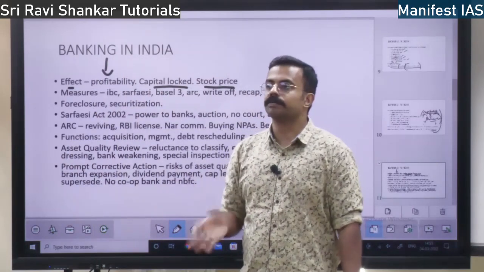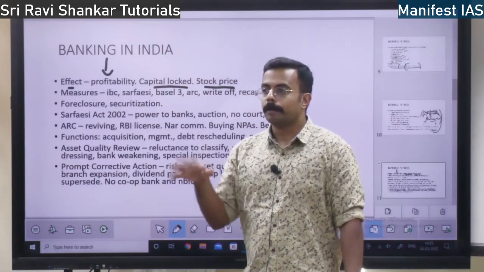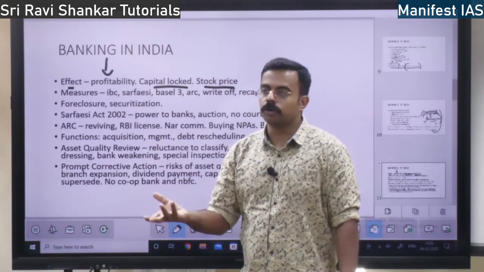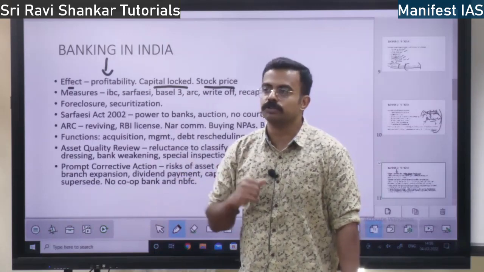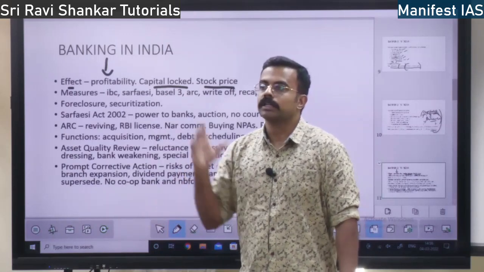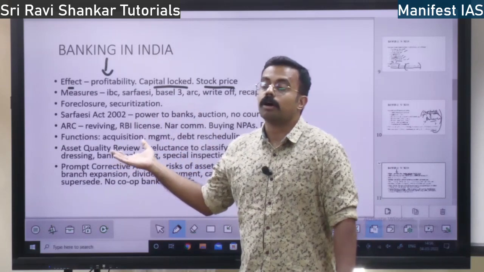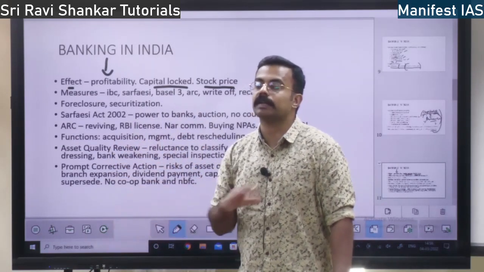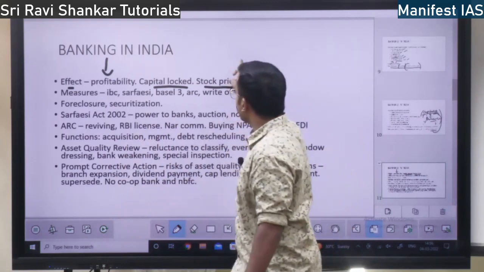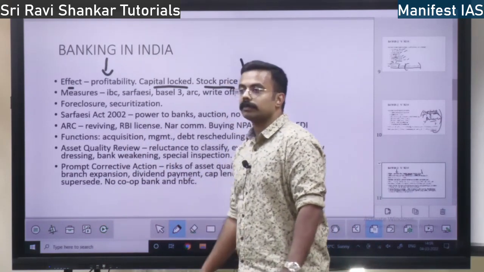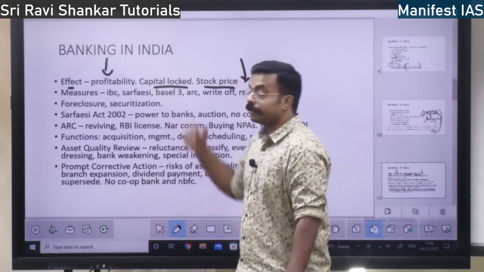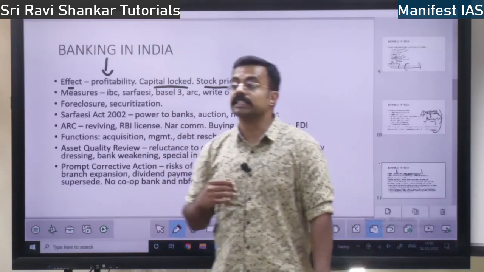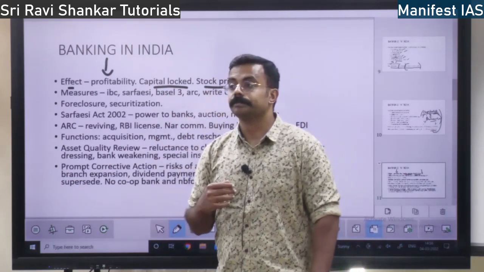Obviously, right? When the bank gives loans to bad people, it comes in the newspaper. Suddenly the confidence of people in the banking sector will reduce. They are going to take the money back. Stock prices of the banks reduce. And also the effect is, it increases the corruption in the market.